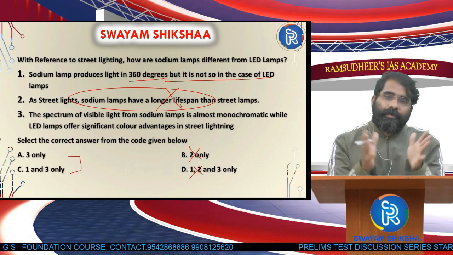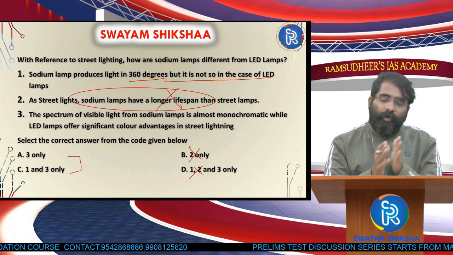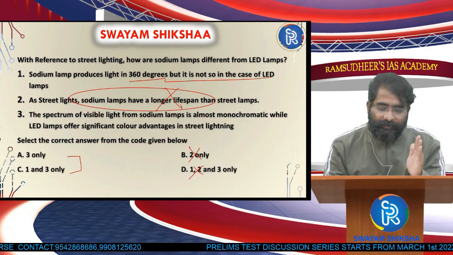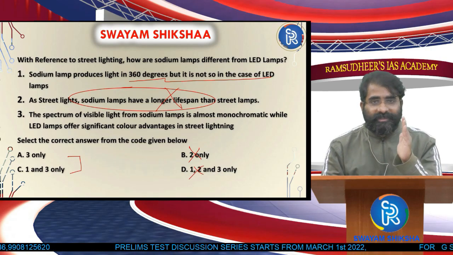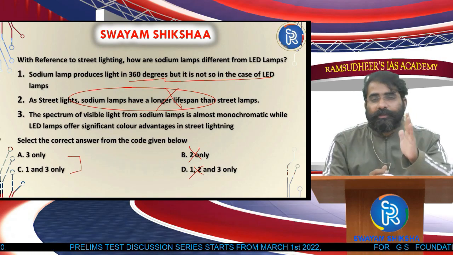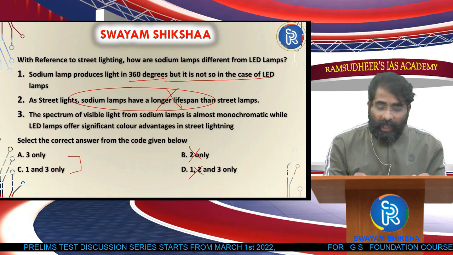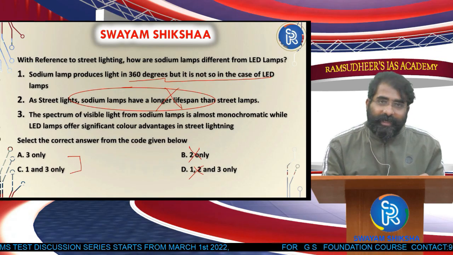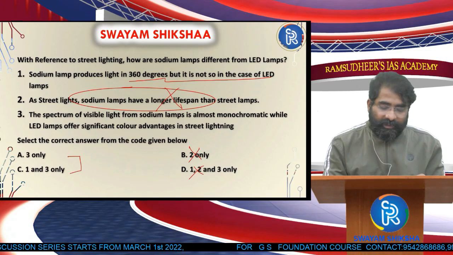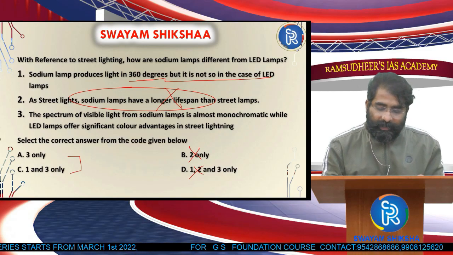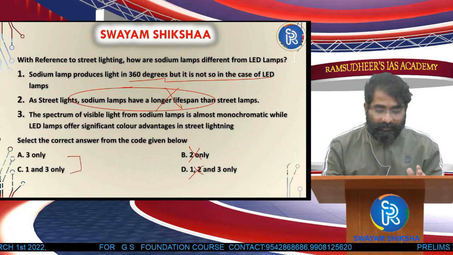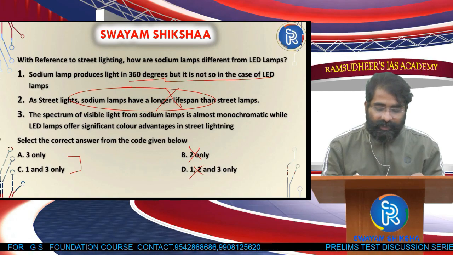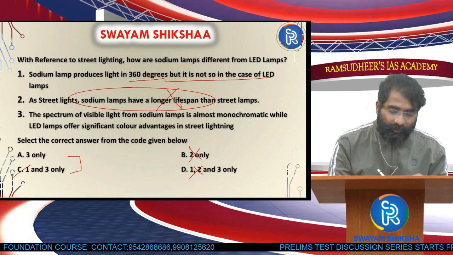So, sodium lamp produces light in 360 degree, yes, and that is not good actually. There is diversion, there is no focus. But it is not so in case of LED, yes. The spectrum of visible light from sodium lamp is almost monochromatic, yes, while LED lamps offer significant color advantages in street lighting. Okay, so the option should be 1 and 3.